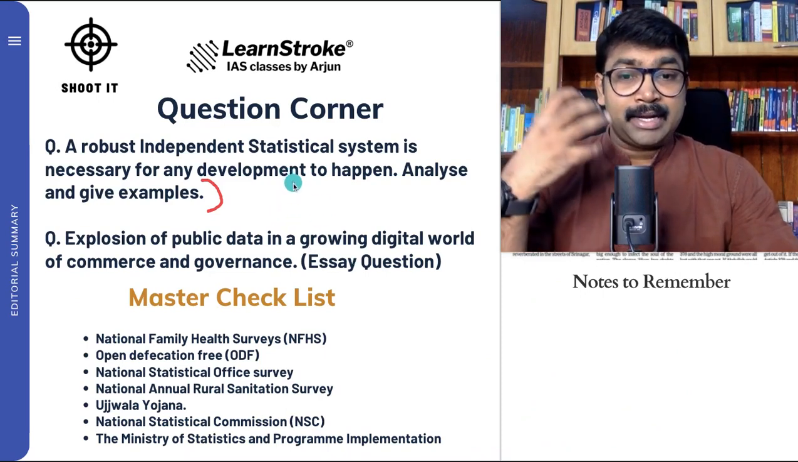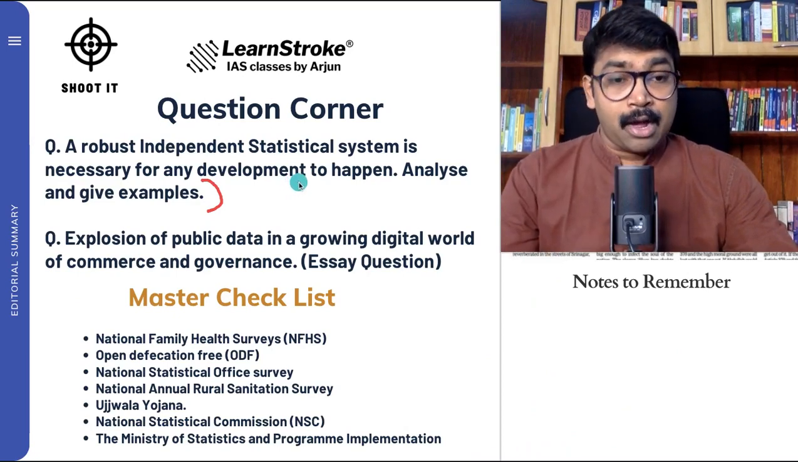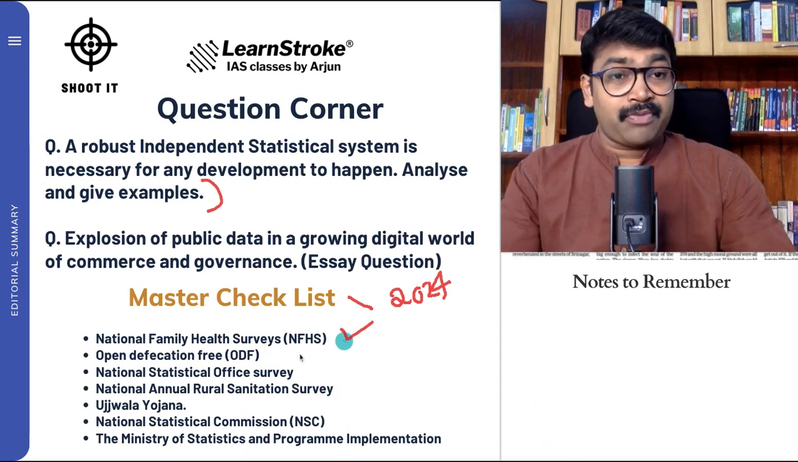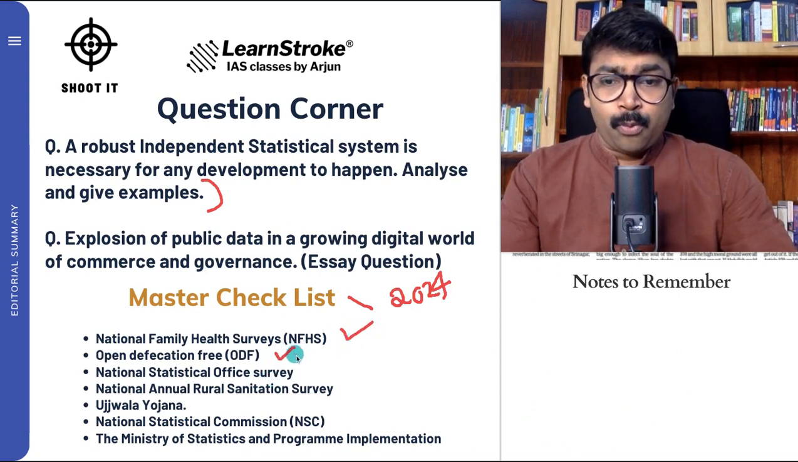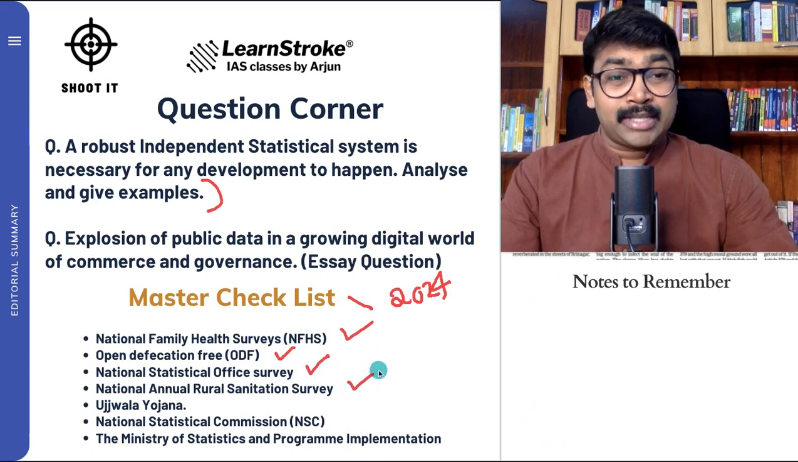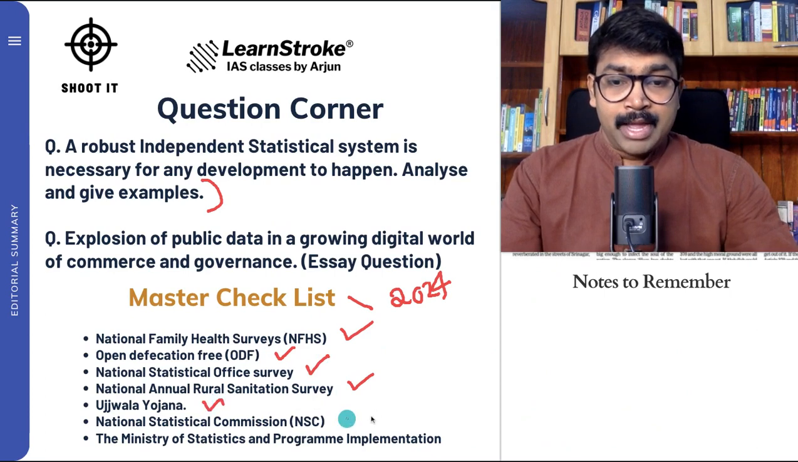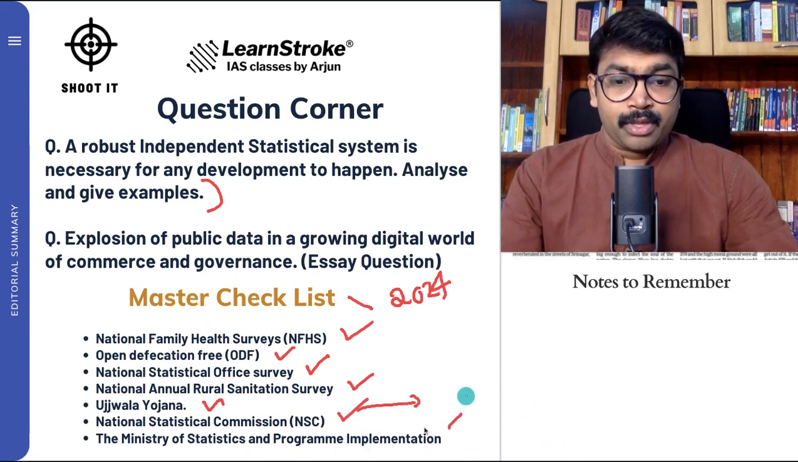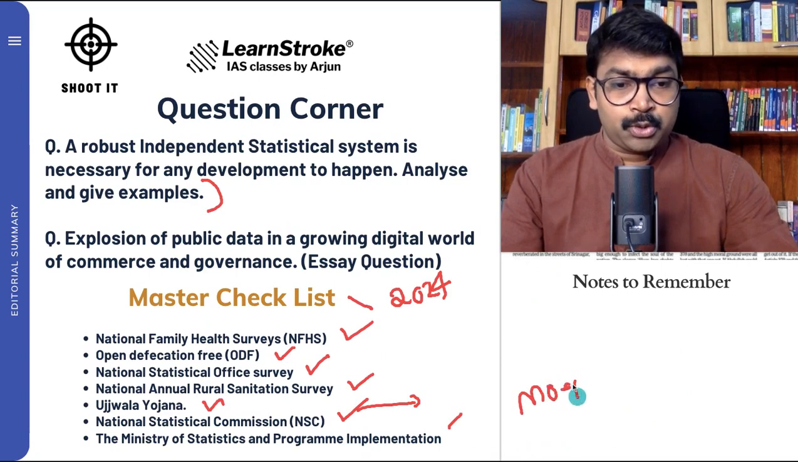The explosion of public data in a growing digital world of commerce and governance is also an important area that we have to understand. And find out the master checklist for 2024 examination. Find out the answers. Know what is NFHS. Find out, read more about open defecation free, National Statistical Office survey, National Annual Rural Sanitation Survey, Ujjwal Yojana, and what is NSC, National Statistical Commission, because this was actually discredited. Niti Aayog had a problem with this. And what is MOSPI, or the Ministry of Statistics and Programme Implementation? So you call it MOSPI.